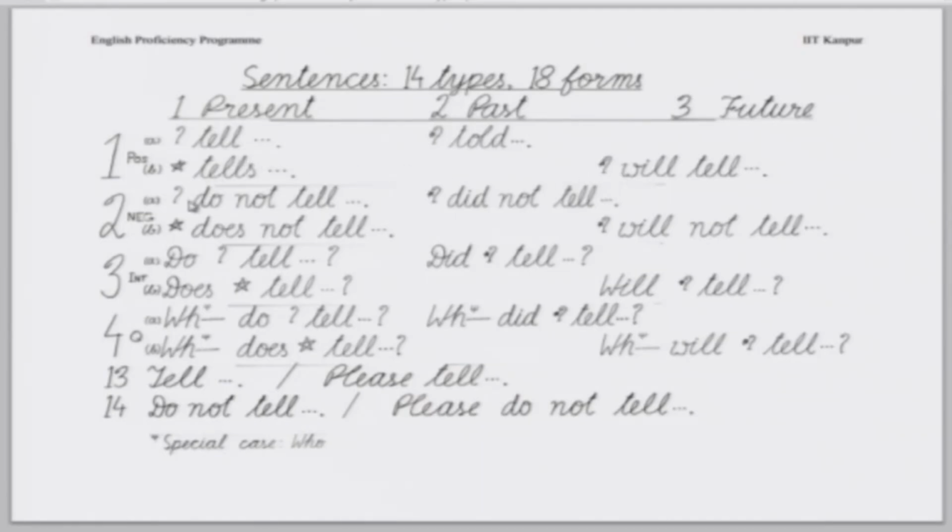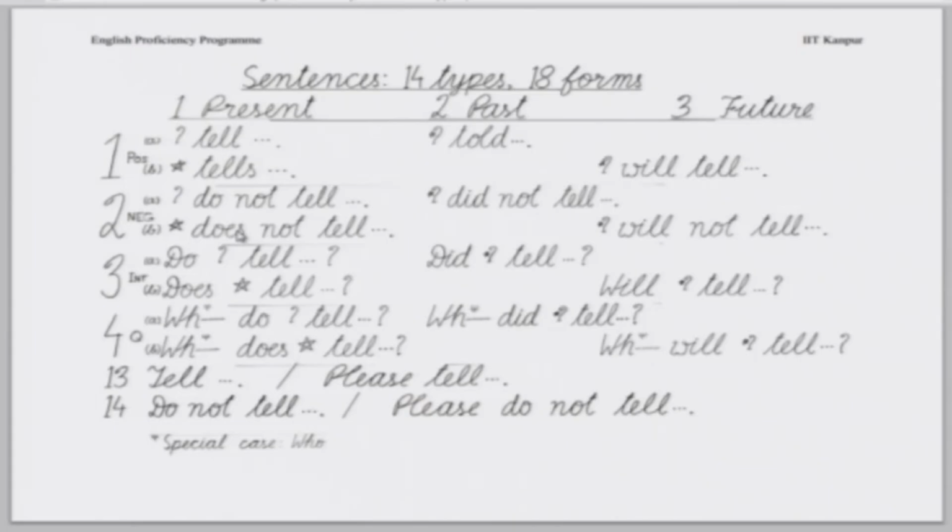Similarly, in the case of negative sentences, you construct the negative by the use of the helping verb do, and in that case, tell becomes do not tell, see will become do not see, and where tells was coming, it will be does not tell. In place of sees, it will be does not see. And as you see, in the case of the negative sentence, the main verb returns to its original form, and the task of modifying because of the subject is taken by the helping verb do, and that becomes does.